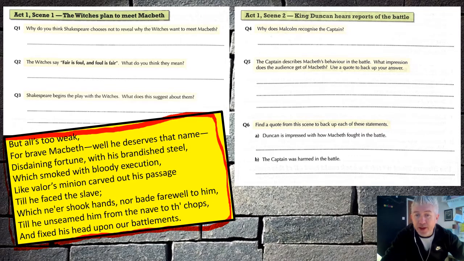Question 6, Part A. Duncan is impressed with how Macbeth fought in the battle. And question 6, Part B. The captain was harmed in the battle.